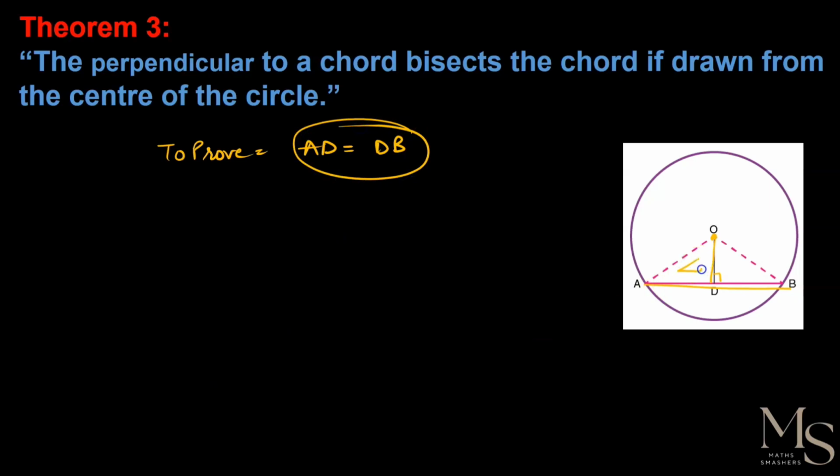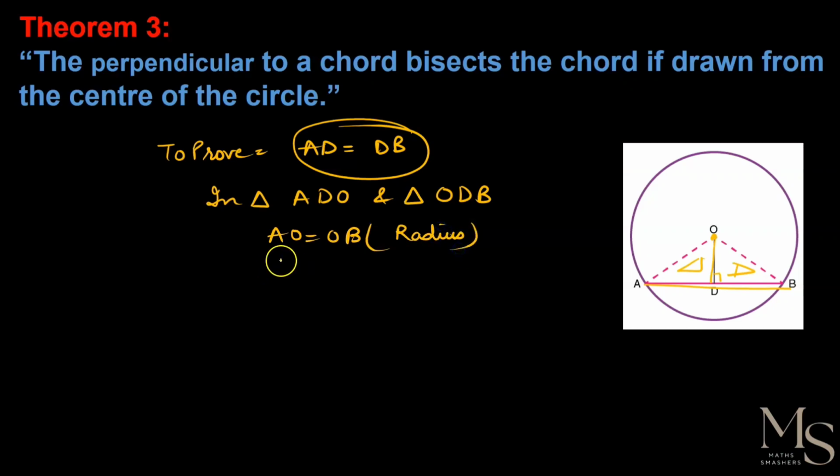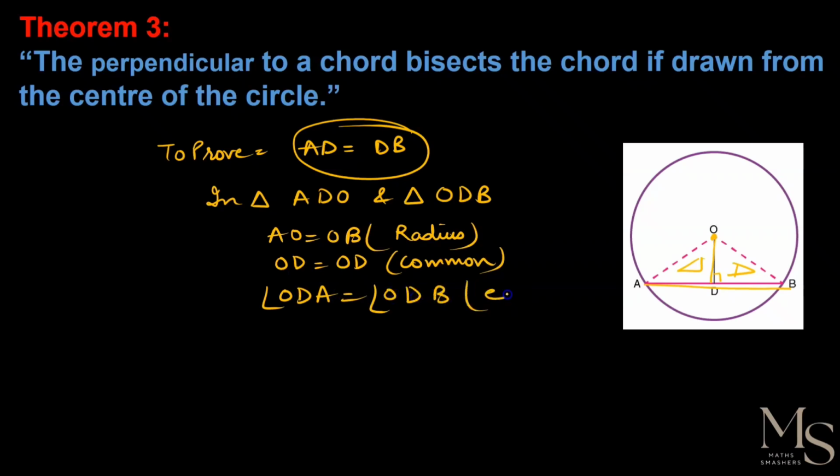So what we can do is take these two triangles. In triangle ADO and triangle ODB, it is given that AO is equal to OB. What are these? Radii of the circle, right? And OD is equal to OD, that is common, right? And angle ODA is equal to angle ODB, each 90 degrees. Why each 90 degrees? Because it says the perpendicular to the chord.